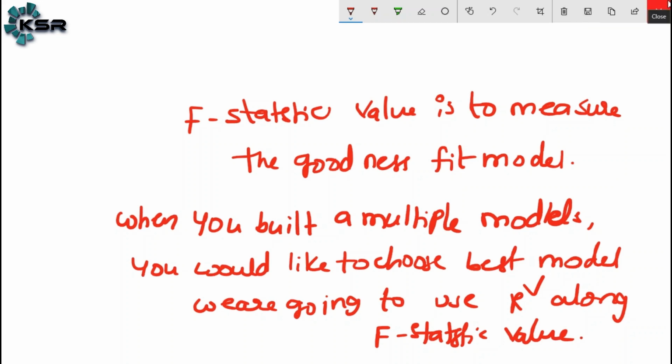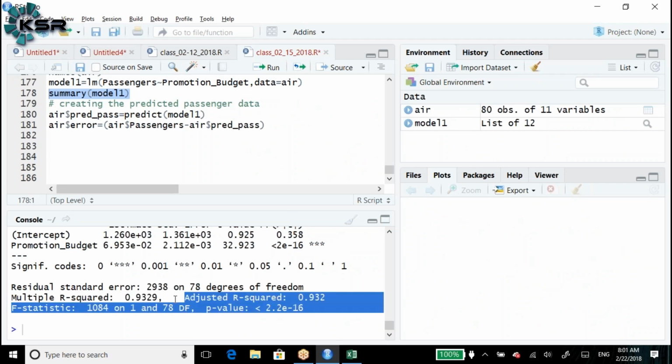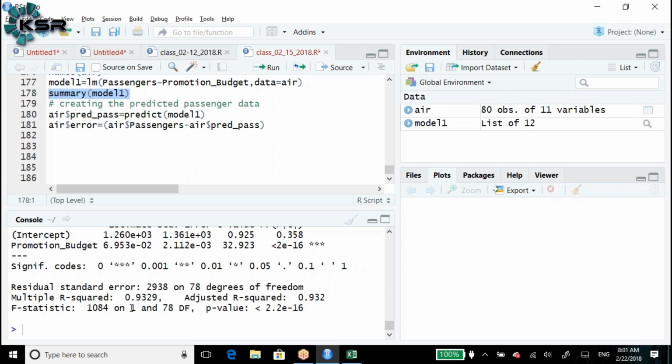These two values, your F statistic as well as the adjusted R square, will be discussed in detail in multiple linear regression. Here in the F statistic, after that, they mentioned 1. 1 means one independent variable we have used. So here 78 means n minus k minus 1, which will indicate the degrees of freedom. Based on this, we get the p value. This is the probability value.